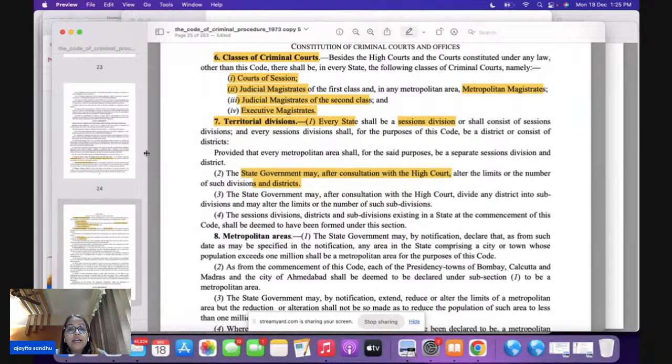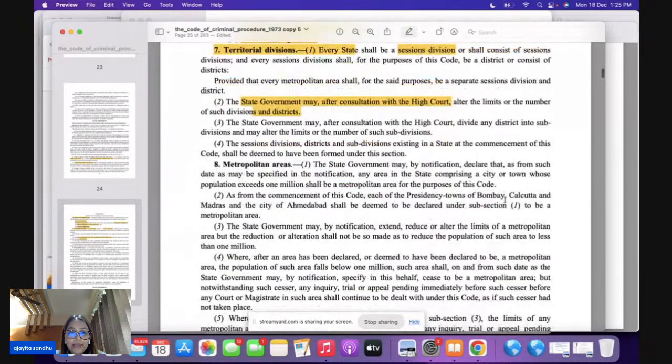Please underline, this is "may", not necessary. The word used is "may", not "shall". The state government may, after consultation with the High Court. Again, your prelims question here is whether it is "may" or "shall". This is "may".